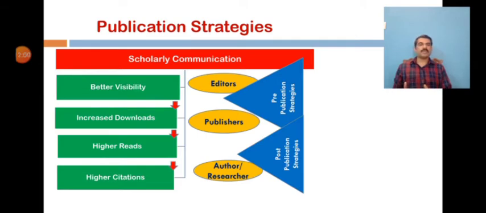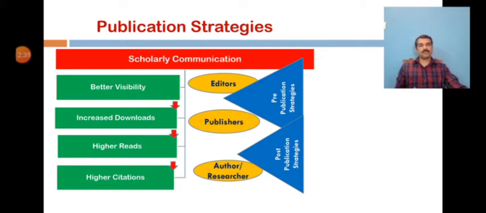Publication strategies go like this: better visibility gives increased downloads, increased downloads lead to higher reads, and higher reads lead to higher citation. On the right side of the picture, you see editors, publishers, and authors or researchers. All three categories of effort are essential, and the effort of the author and researcher in both pre-publication and post-publication strategies is more important.